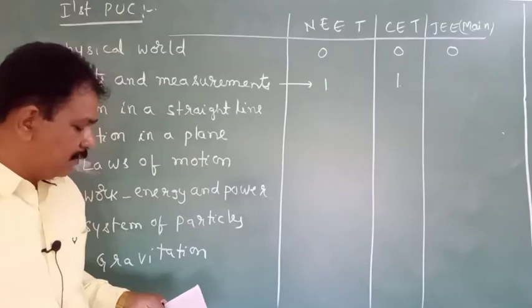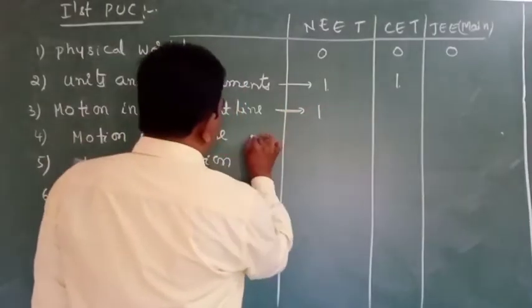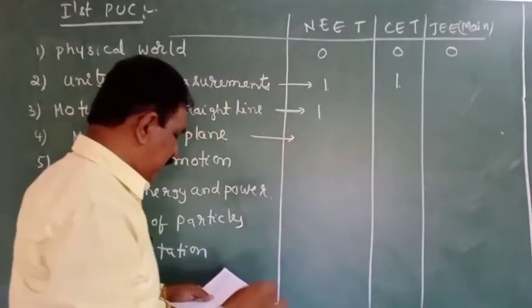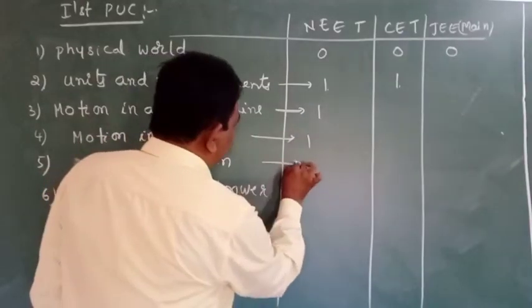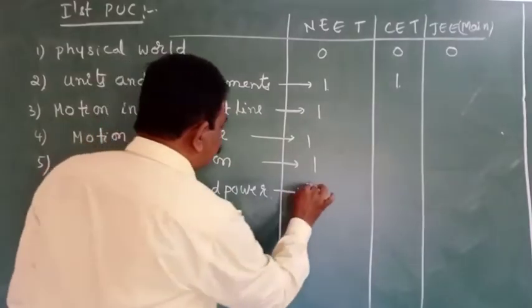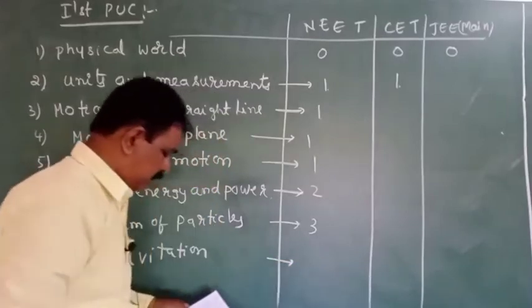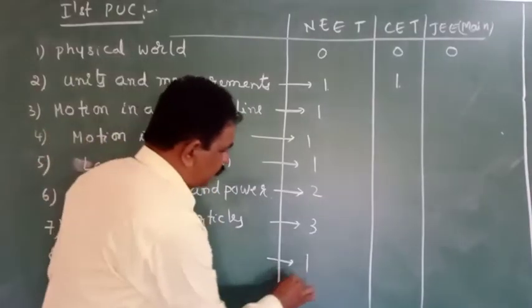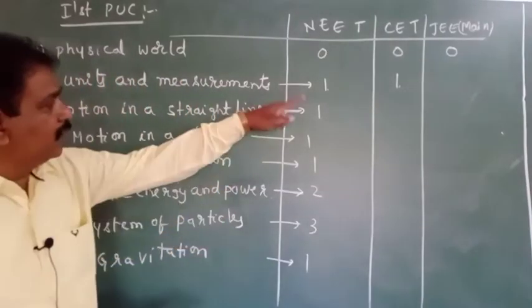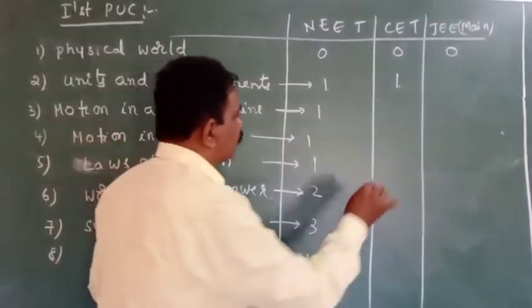Next, motion in the straight line, if you take, here it is 1. Motion in the plane, here it is 1. Laws of motion 1. Work, power, energy 2. System of particles 3. Gravitation 1.